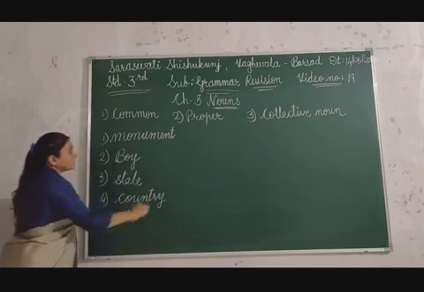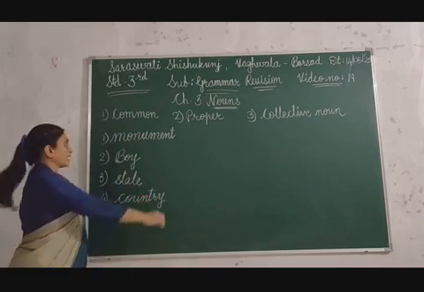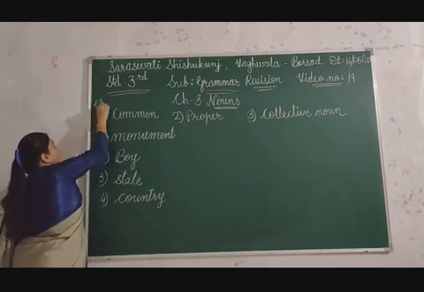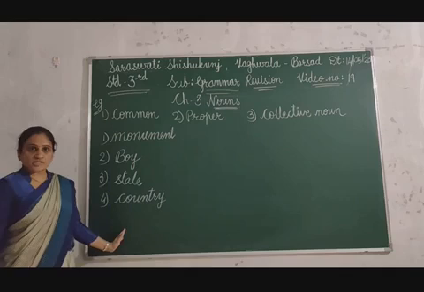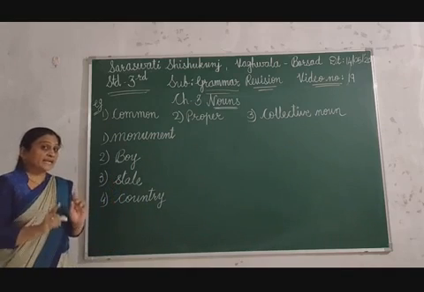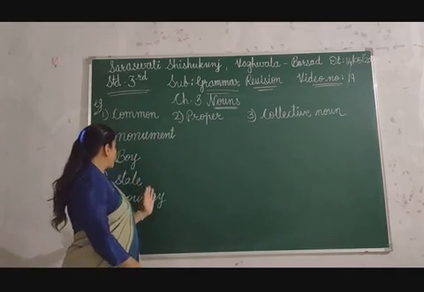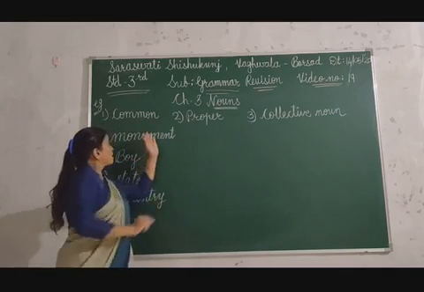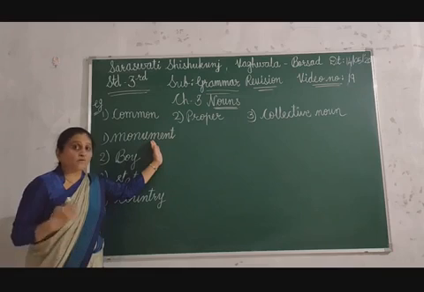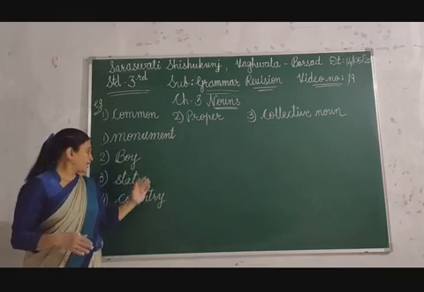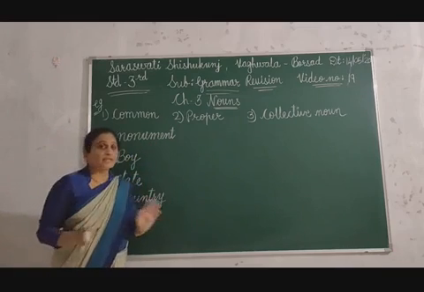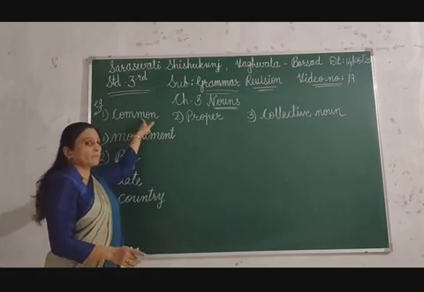Okay. These all are examples of common nouns. Now let me tell you about proper nouns. You can't identify which monument we are talking about, which boy, which state and which country, because these are common nouns.